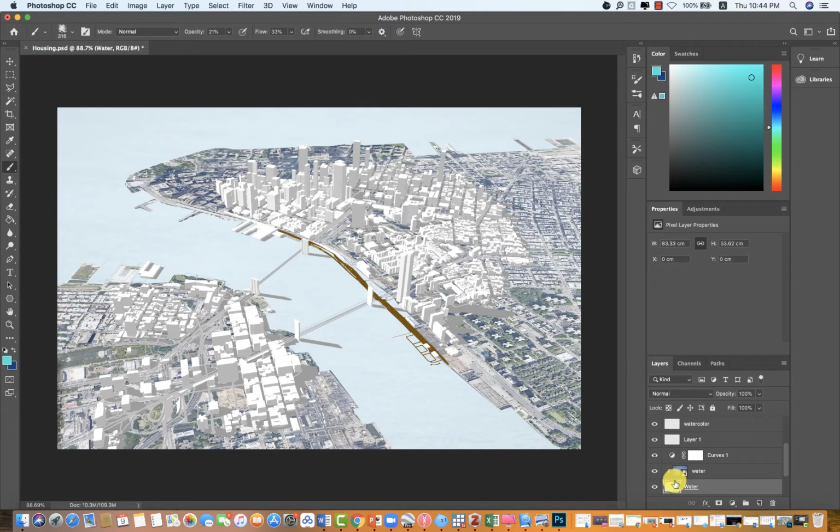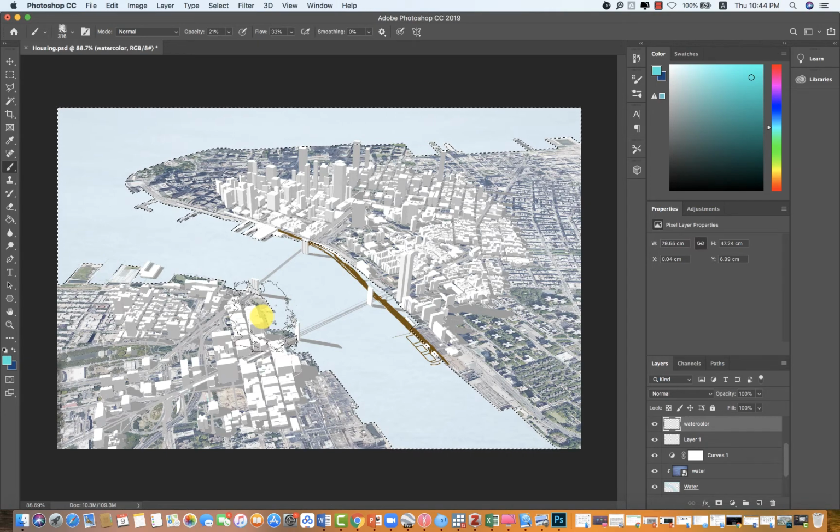Go to the water layer, hold Ctrl and click it. And you can see the water area selected. And then go to the watercolor layer. You can actually create multiple layers to adjust the color. It's up to you.